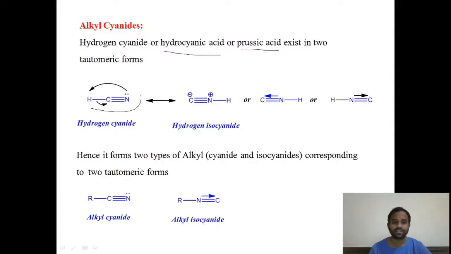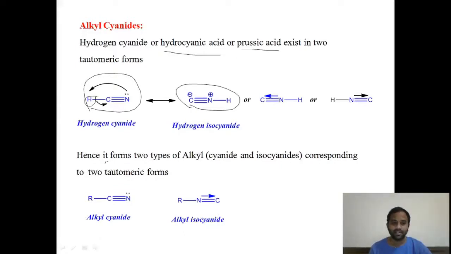One is hydrogen cyanide and another one is hydrogen isocyanide, right? These two are tautomers. That means there is a shift of a hydrogen atom from one position to the other position. They are interconvertible isomers.